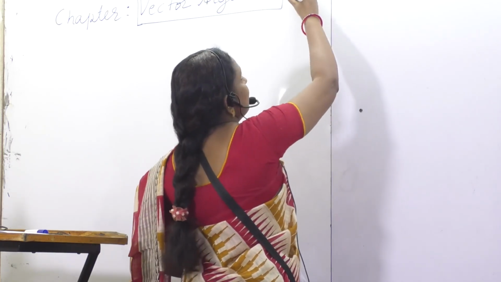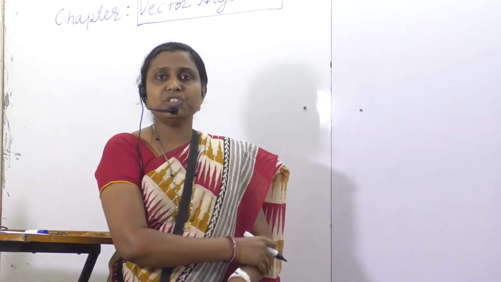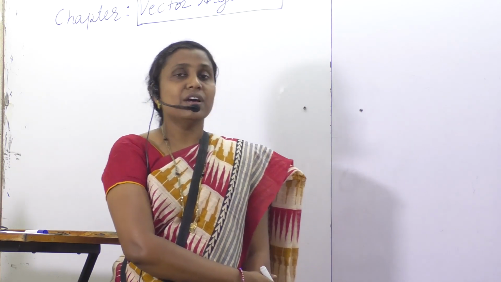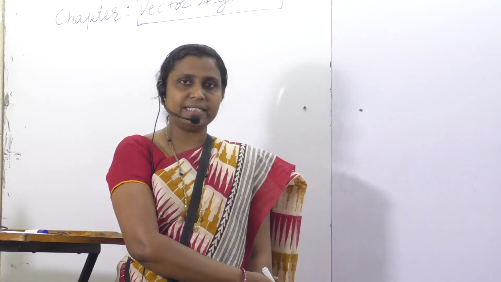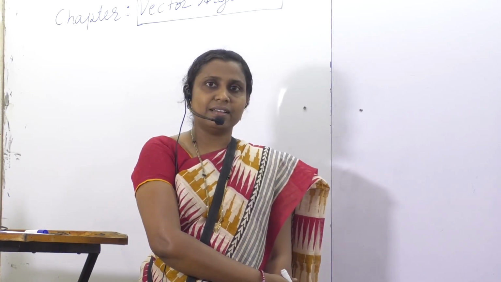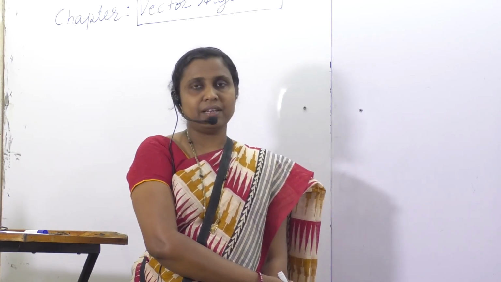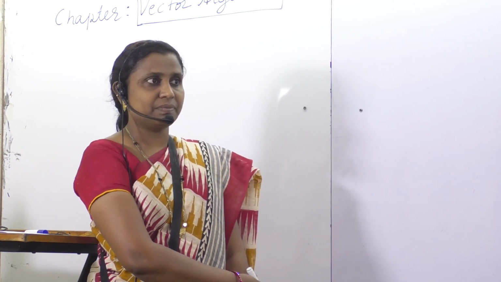Vector algebra is a branch of mathematics which deals with two components: one is magnitude, another is direction.